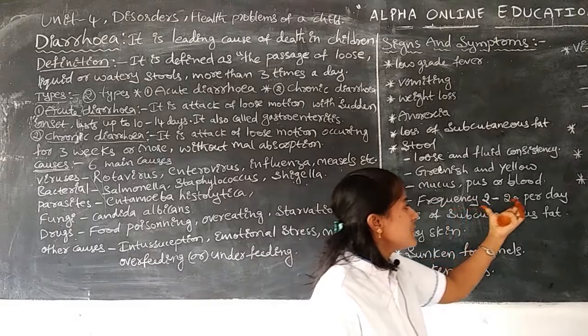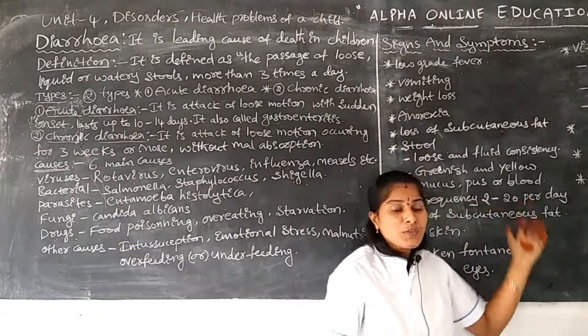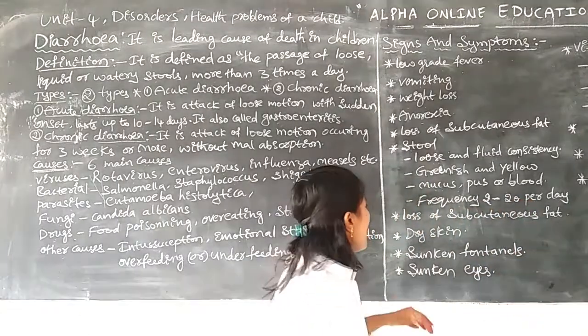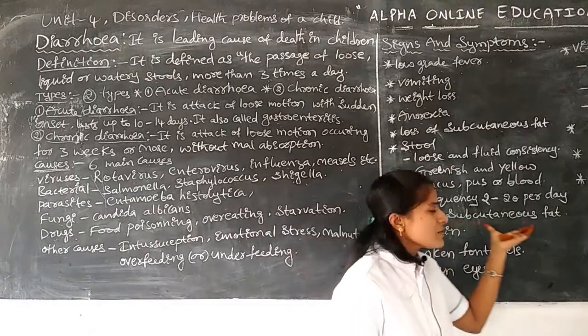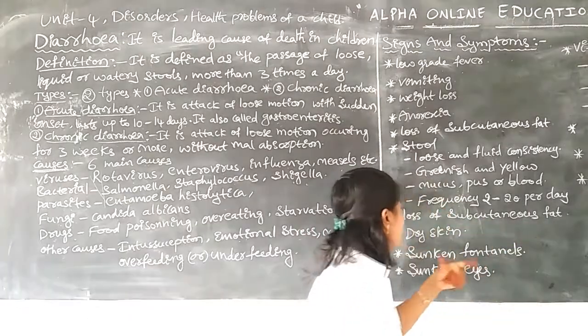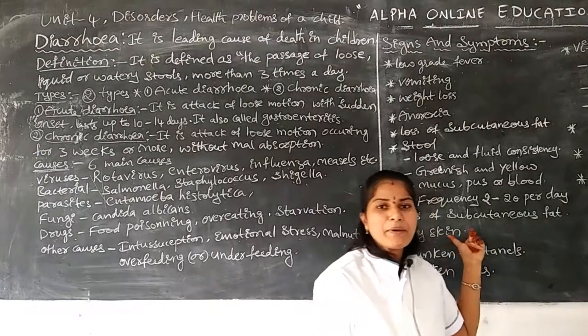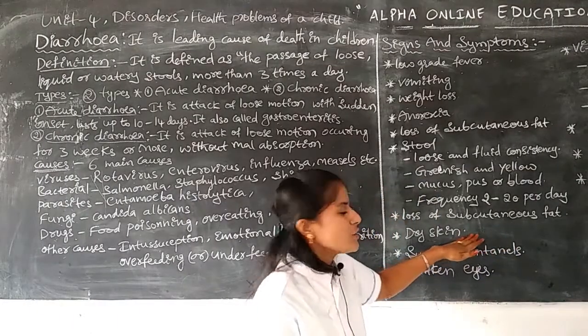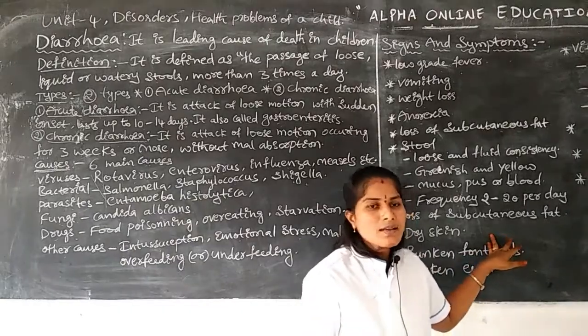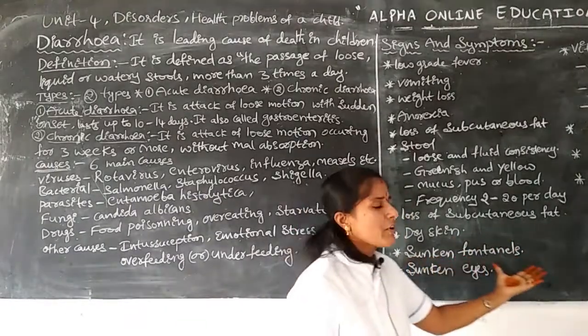The frequency of stool in infants is 2 to 20 times per day. Next, loss of subcutaneous tissue. Next, dry skin. Why do infants have dry skin? Due to excessive fluid loss.